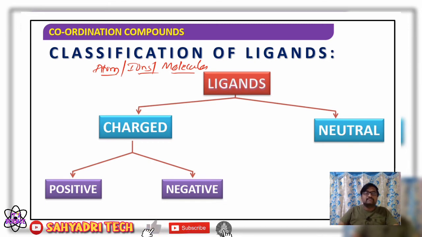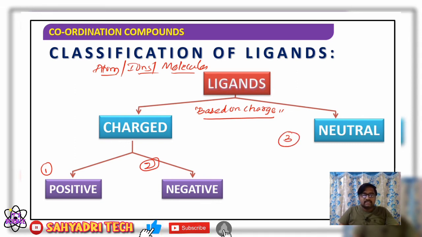So what is the basis here? Based on the net charge carried by ligands. Ligands can be classified into how many types? They can be classified into 3 types: positively charged ligands, positive ligands; negatively charged ligands, negative ligands; neutrally charged ligands, neutral ligands.